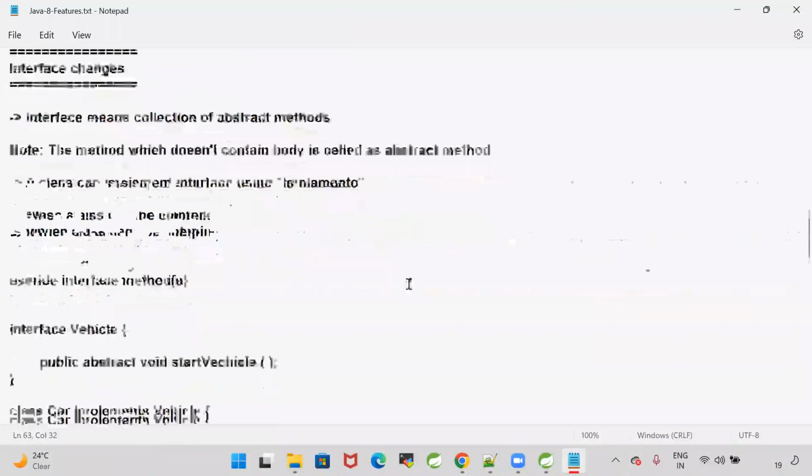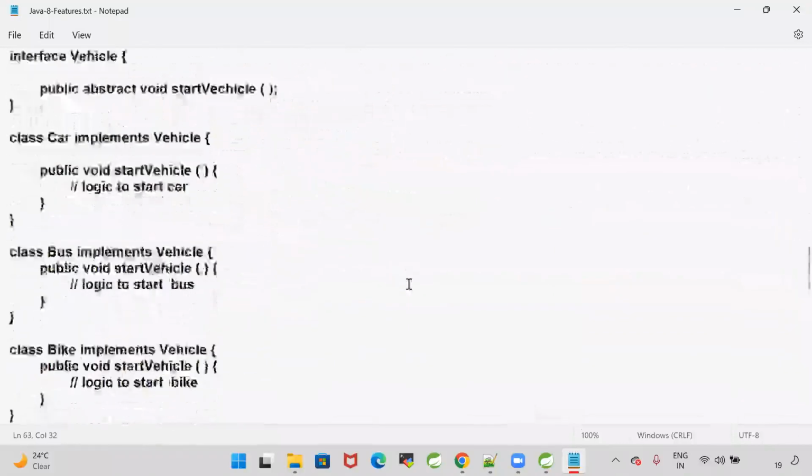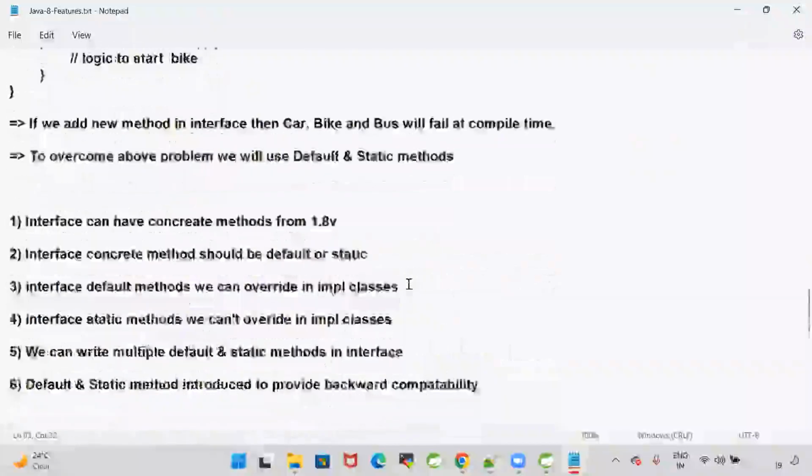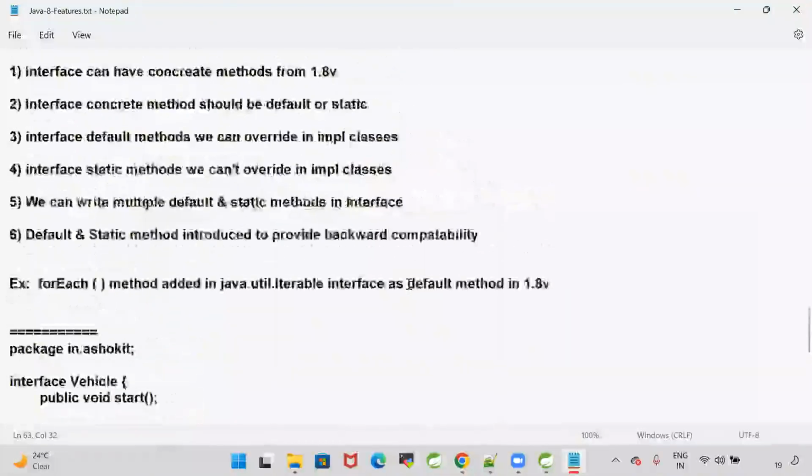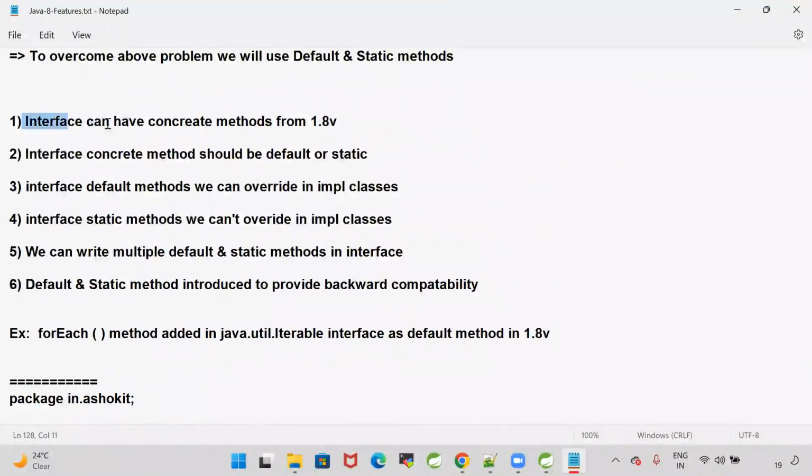In the last session, we have seen why we need to go for default and static methods in Java 8. Interface can have concrete methods from 1.8 version, and the concrete method should be default or static.